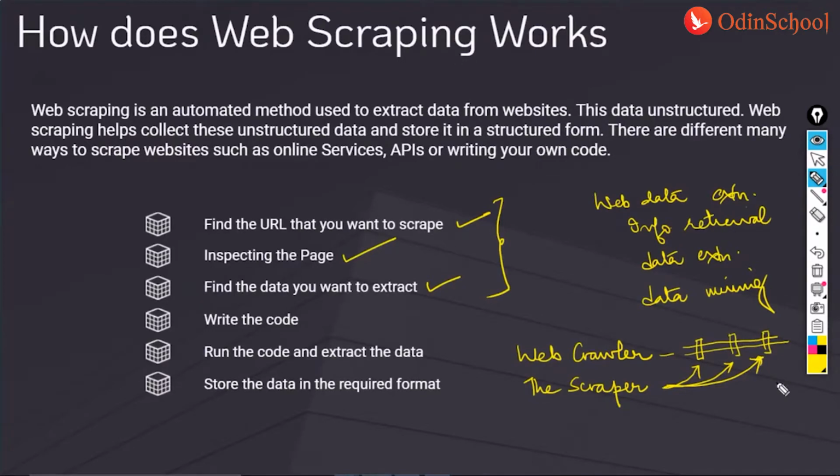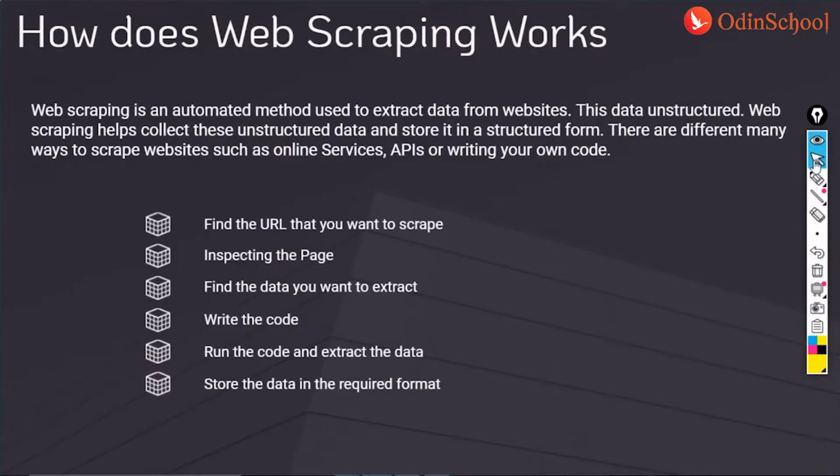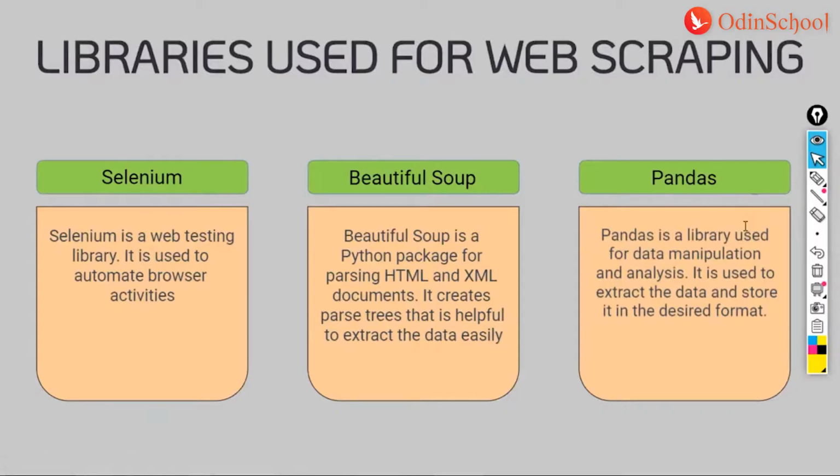Now there are a lot of programming languages which are available for web scraping, out of which the first one is Selenium. Selenium is a web testing library, and it is used to automate browser activities. This library uses WebDrivers for Chrome to test and to let us know if it is all proper or not. Then we have Beautiful Soup.